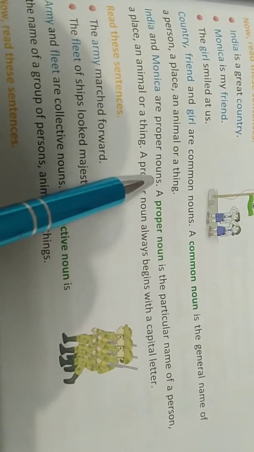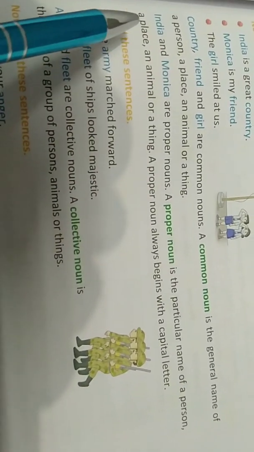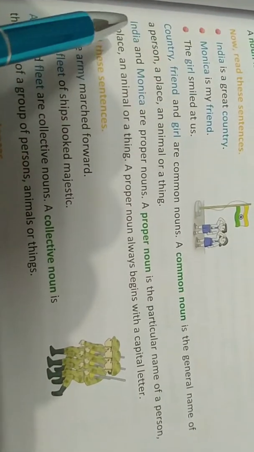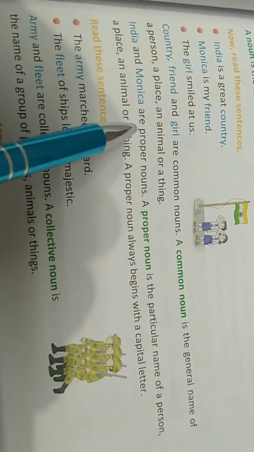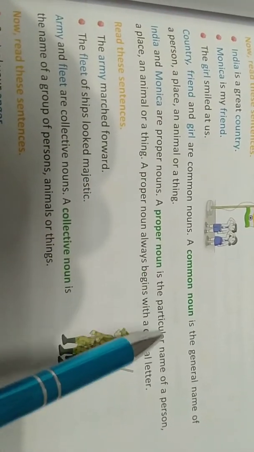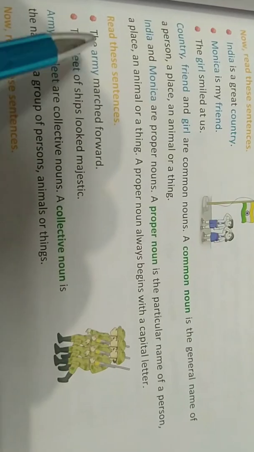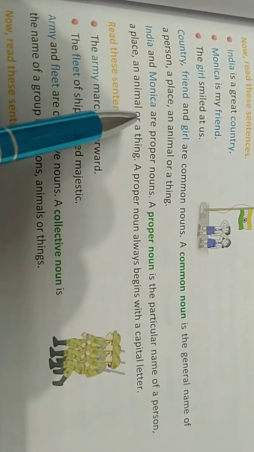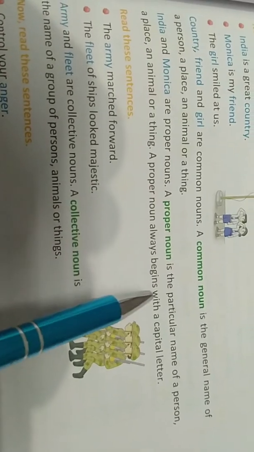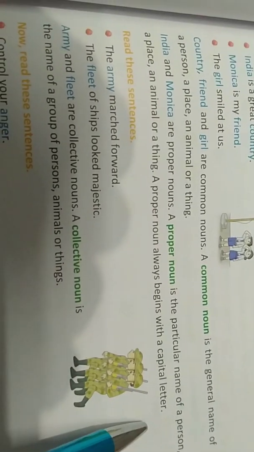Now, about proper noun. Here we have seen India, Monica. These two are proper nouns. A proper noun is the particular name of a person, a place, an animal, or a thing. A proper noun always begins with a capital letter.